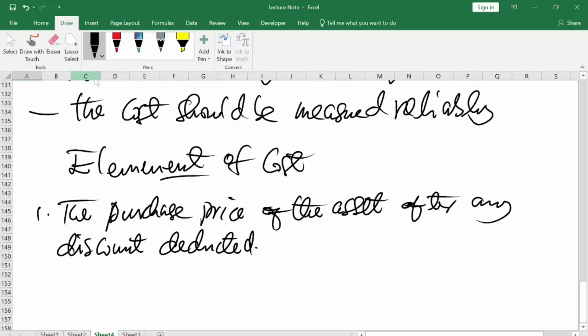So that is one element they will consider.